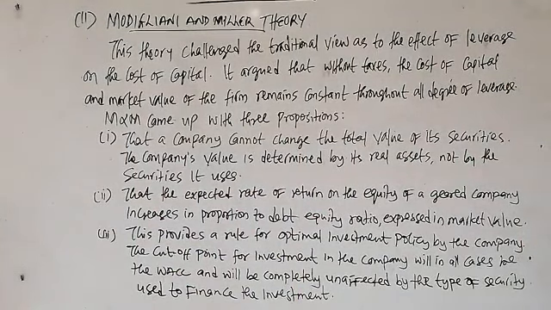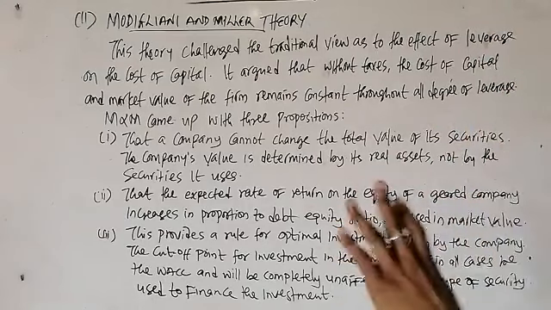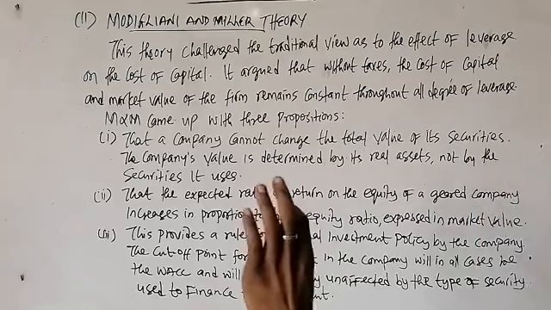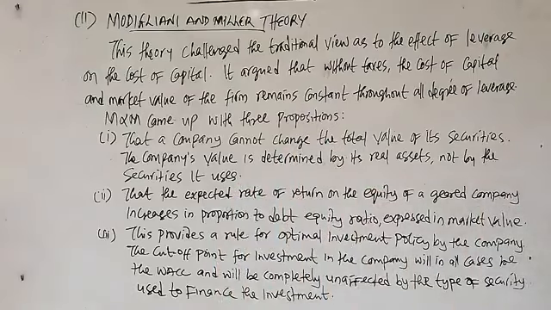The traditional theory approach stated that using debt finance in the capital structure of the company, there will be an optimal level which the company should not go beyond. If the company goes above that optimal level, the company will tend to experience devaluation.